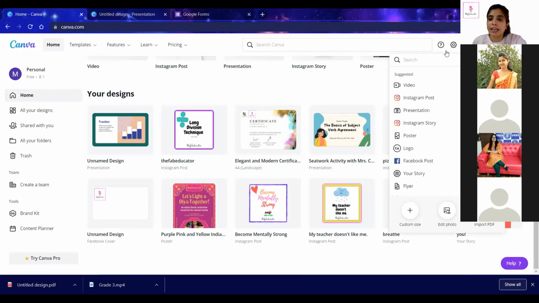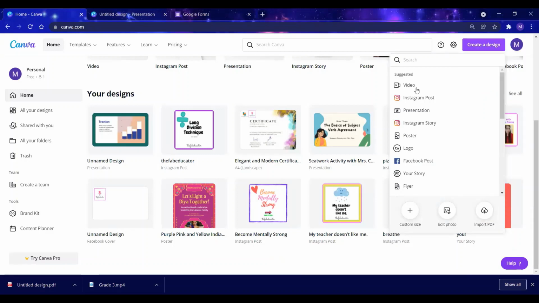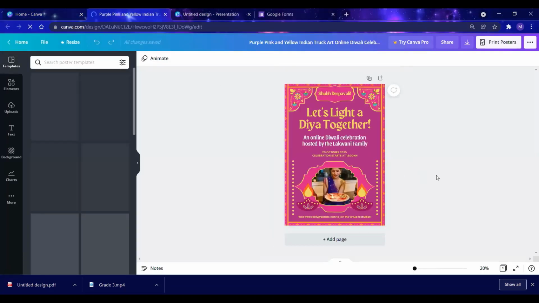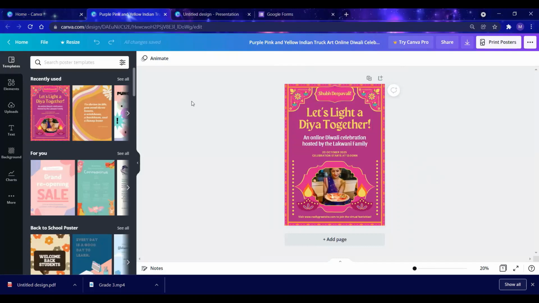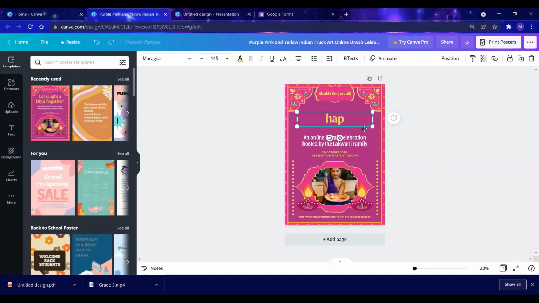When you click on create a design, you will have this option of creating a poster. You have an option of creating an Instagram story, a Facebook post, or whatever, even a flyer. Whatever you want to create, like this was a certificate, and I created a few. These are already available. You just have to go for editing, and you will be able to create a poster.